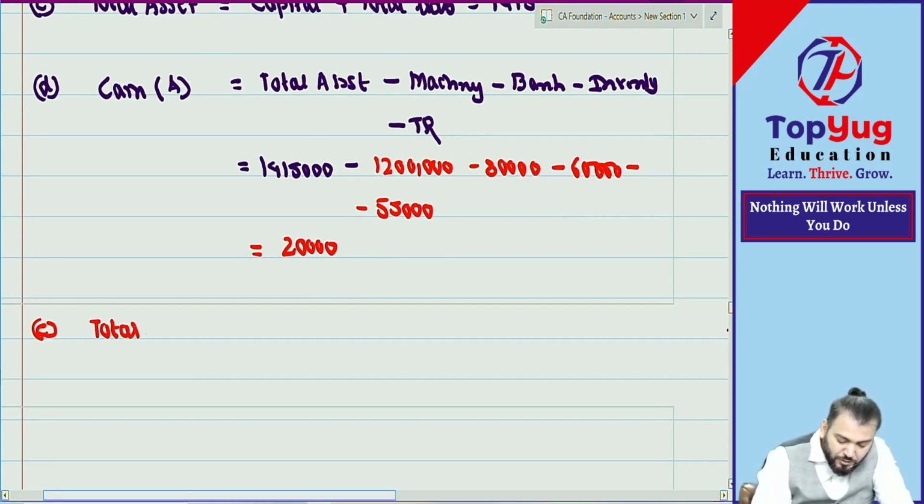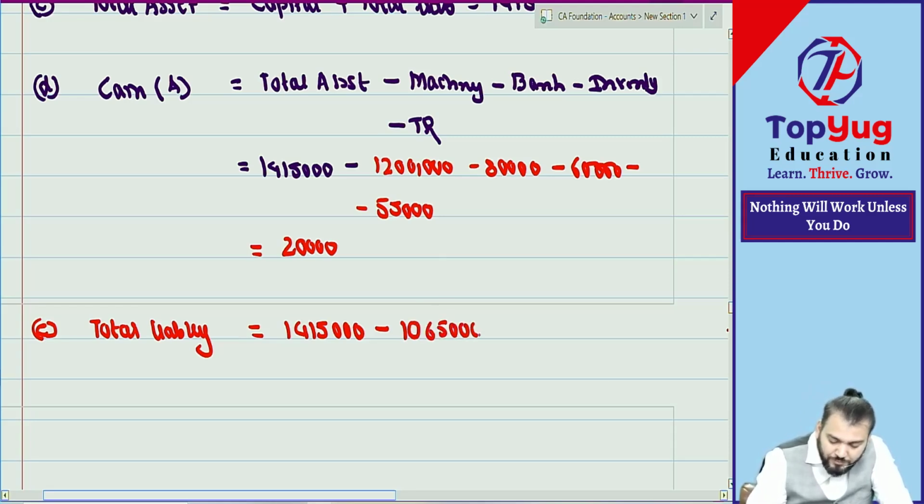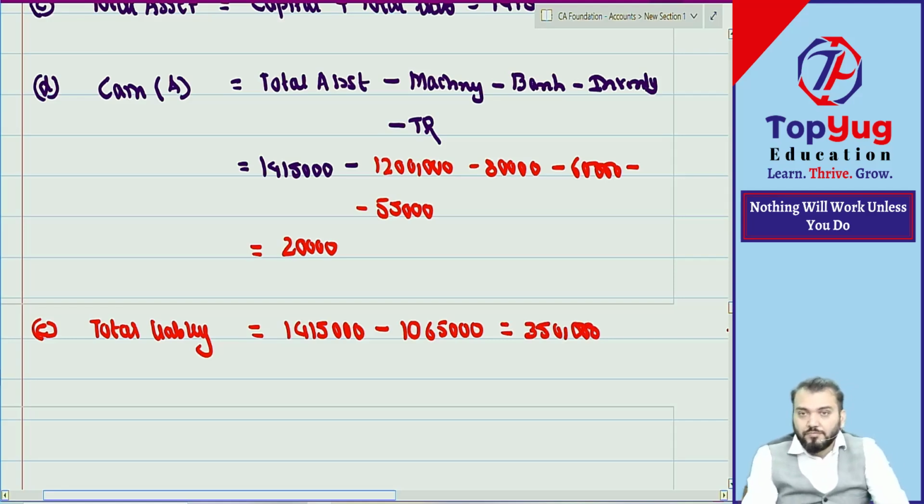So you can say in this way total liability. First find out total liability. What is the balance sheet total? 14 lakh minus closing capital 10 lakh. So the total liability is 3 lakh 50,000.